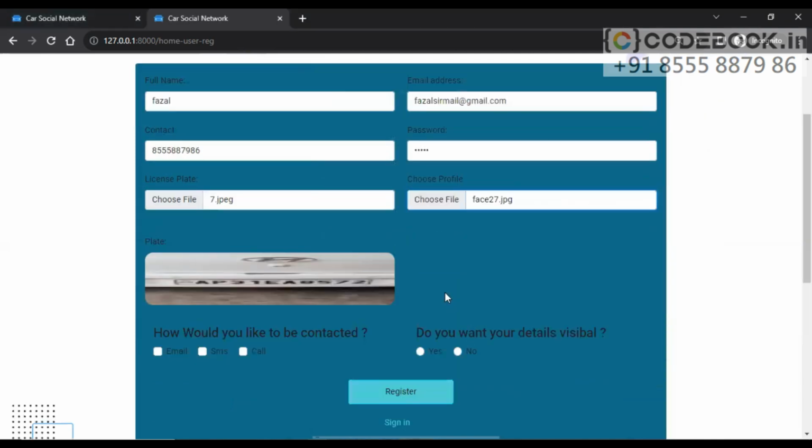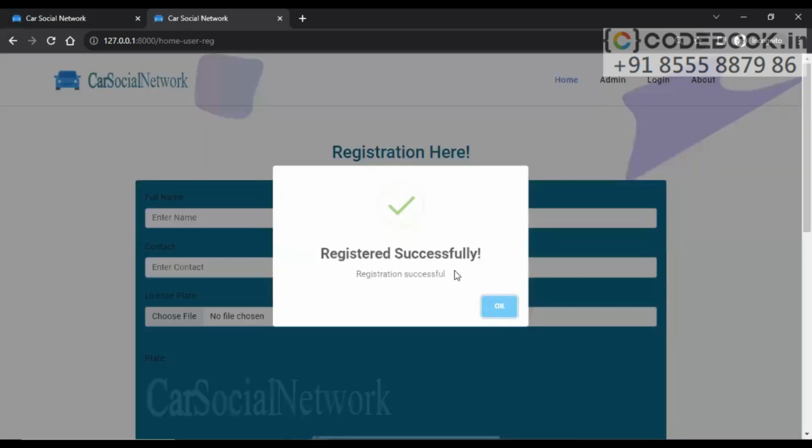Now, while registering, we have the option here: how would you like to be contacted? Through email, through SMS, through call. The user can select any option or multiple options. Do you want your details to be visible? Yes. Register. Registration completed successfully.